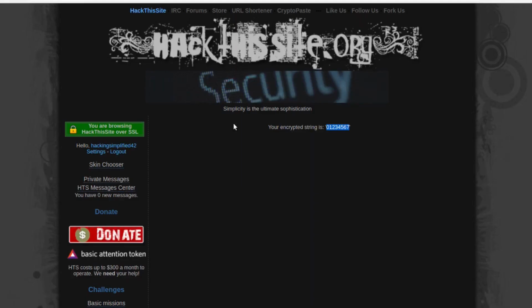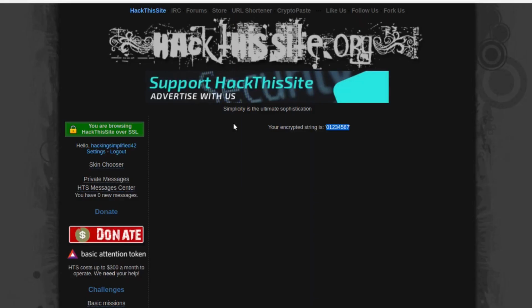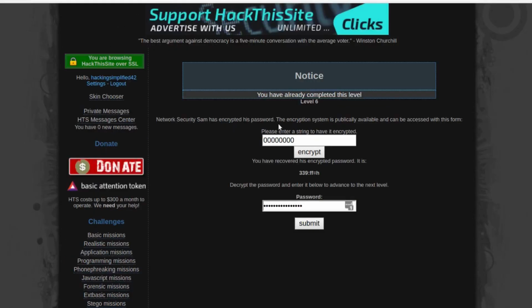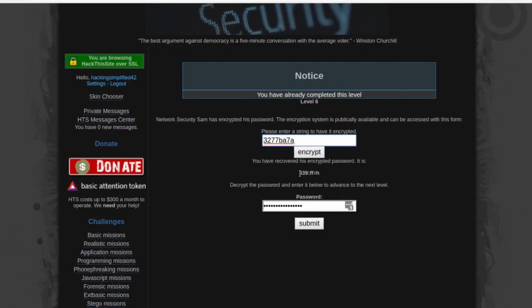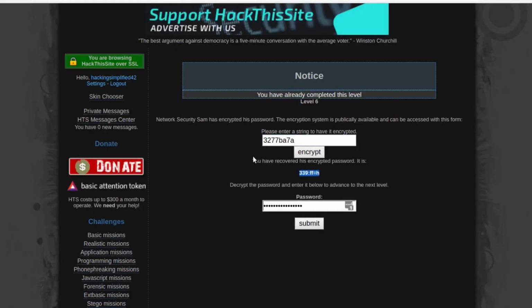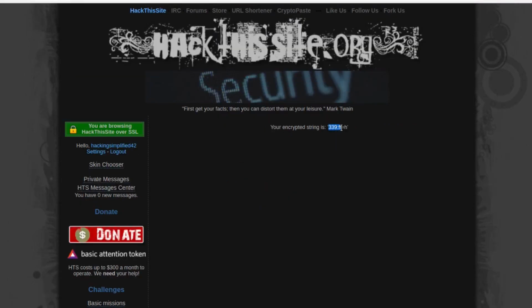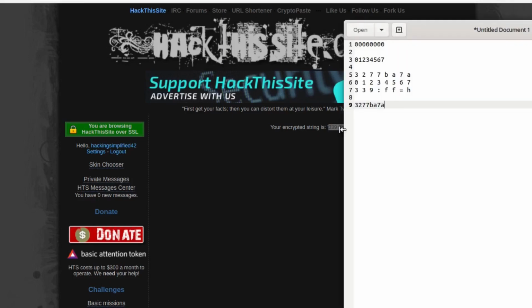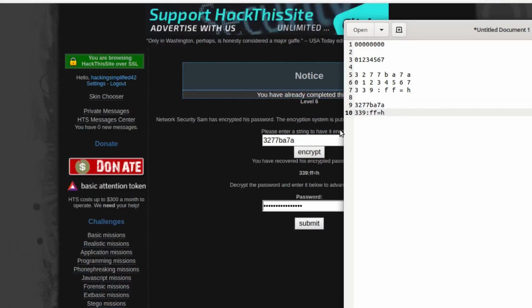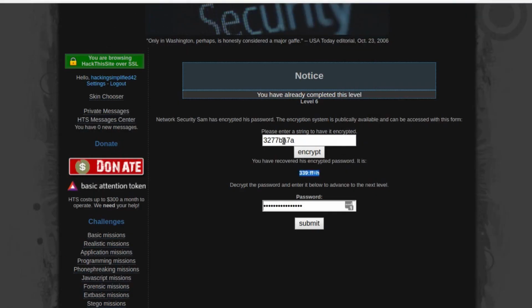To verify whether we have figured the encryption mechanism out correctly, what we could do is pass this as the string to encrypt, and we should get this as the answer. So this is what we got as the answer. Let's verify this. I've copied that. And as you can see, this was the password.